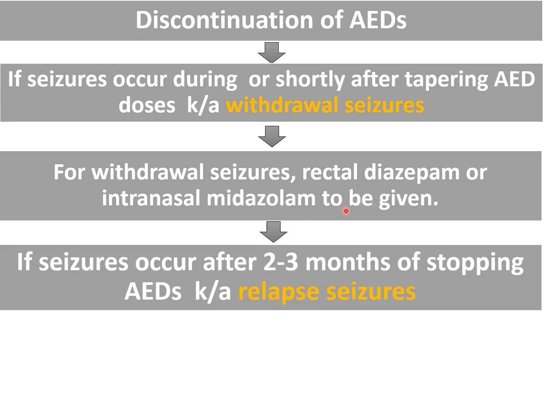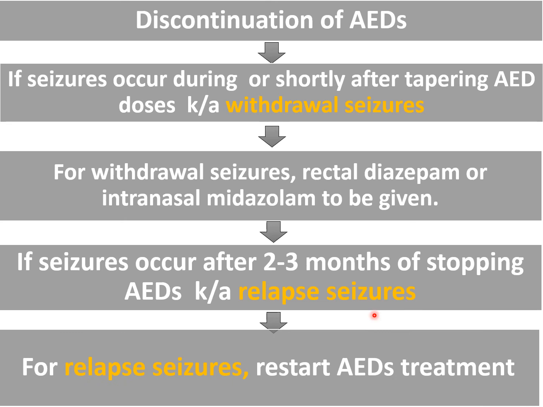And if the patient has seizures 2-3 months after stopping the anti-epileptic drug, it is considered a relapse seizure. In this case, we have to restart the anti-epileptic treatment again. So this is the algorithm for the discontinuation of anti-epileptic drugs.